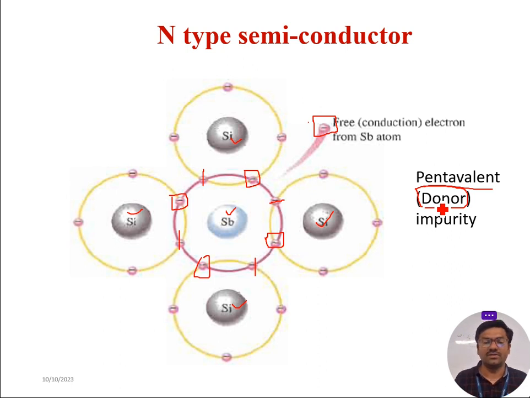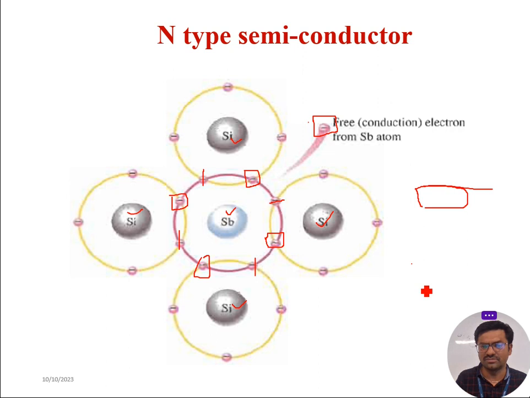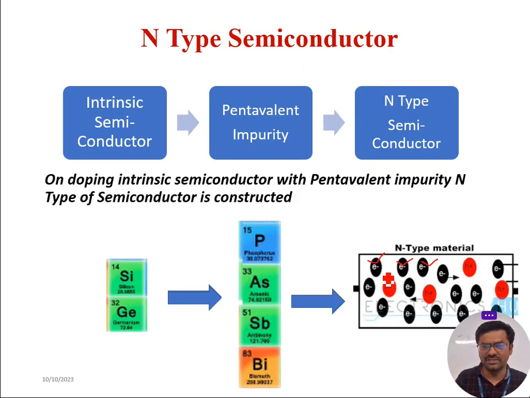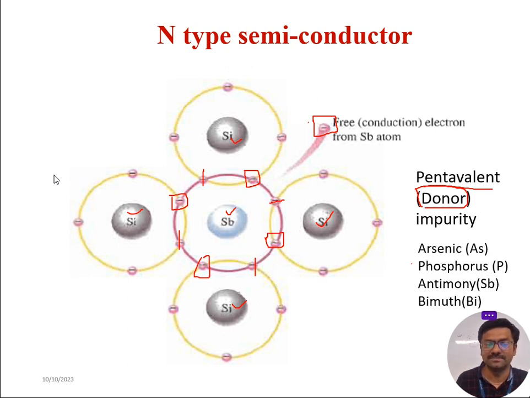Now, how do we remember the donor impurities? It's very simple. You can remember them as PAAB. The sequence here is something different, but from this diagram you can easily remember the n-type impurity materials. N-type impurities, or pentavalent or donor impurities, are PAB, meaning phosphorus, arsenic, antimony, and bismuth. I feel you understood the concept of n-type semiconductor.